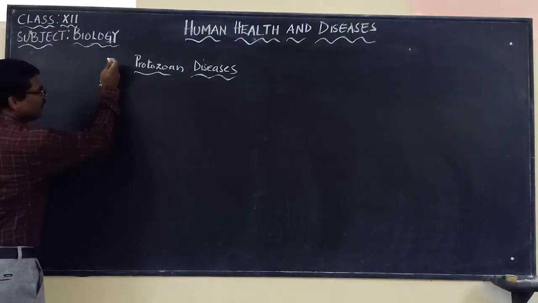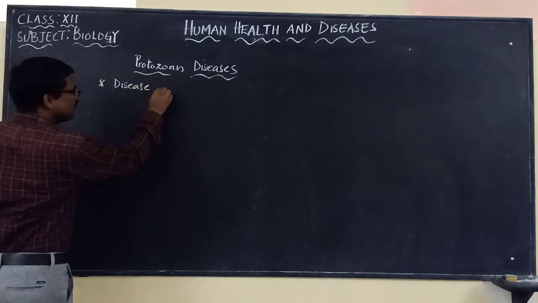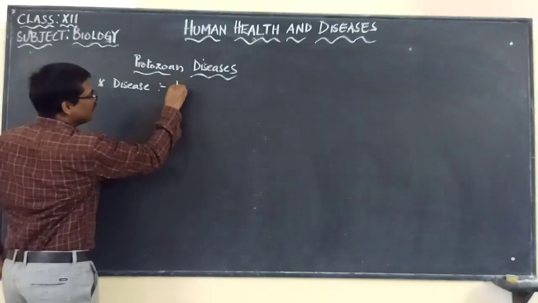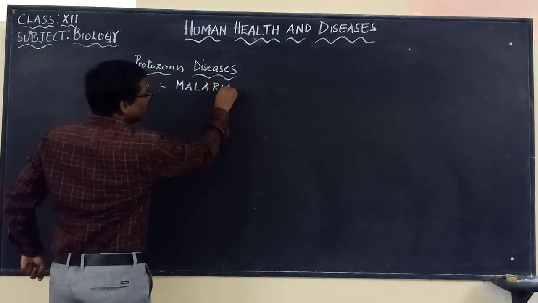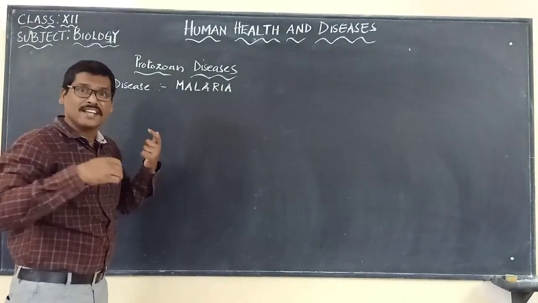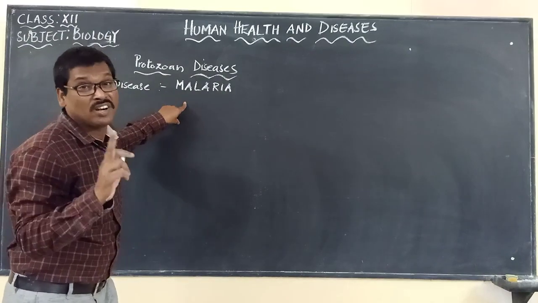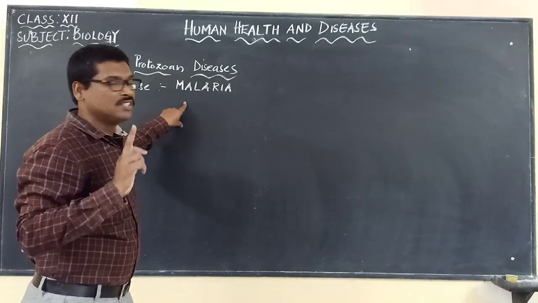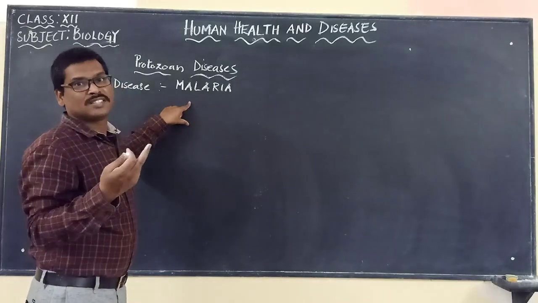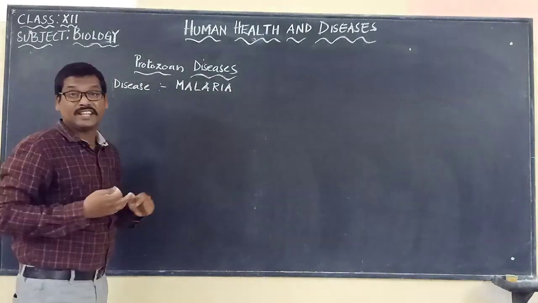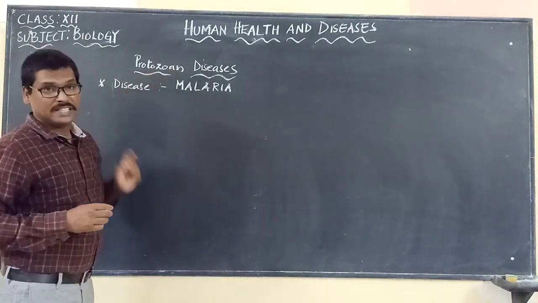So the first disease that comes under the protozoan diseases is malaria. Malaria is a very important disease, because it is a very dreadful disease if it is not treated on time. In the very beginning, let me say that it can even cause death when it is not treated properly. So malaria is a protozoan disease.